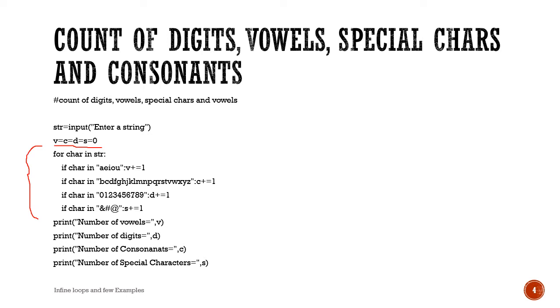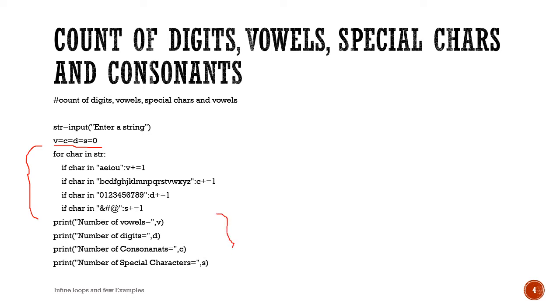For each character, we are checking if the character is a vowel. If it is a vowel, we'll increment the variable for vowels. If it is a consonant, we will increment the variable for consonants. If it is a digit, we will increment the digit variable. For a special character, we will increment the special character variable.